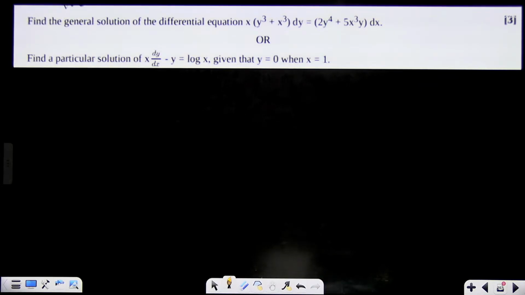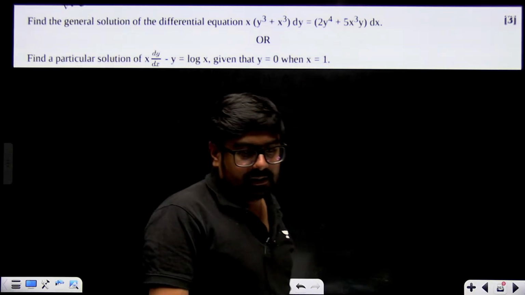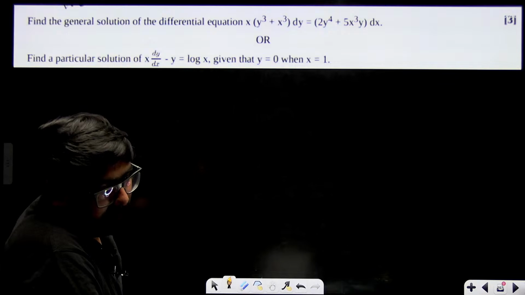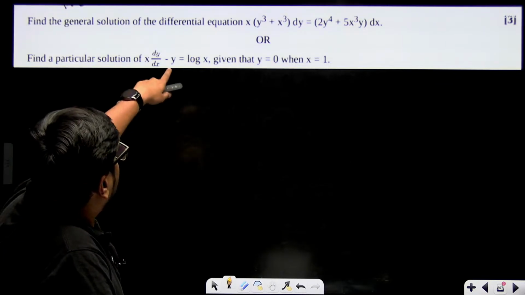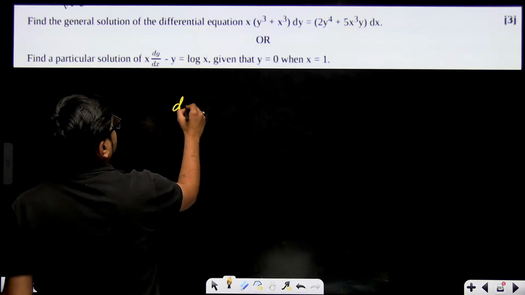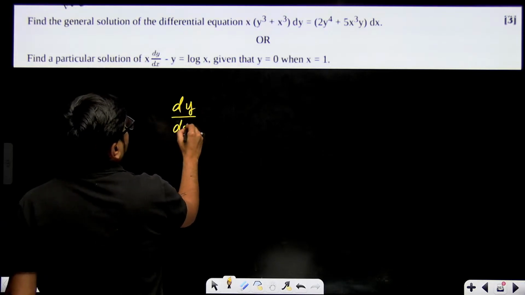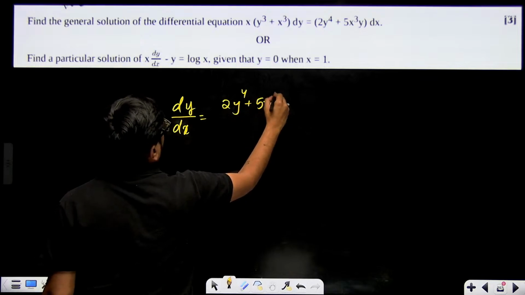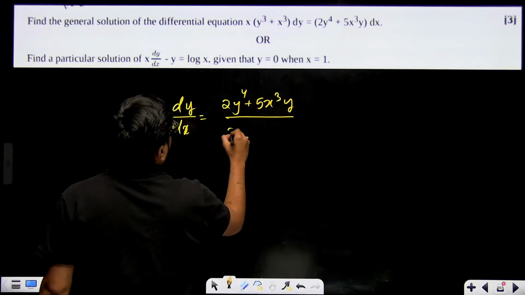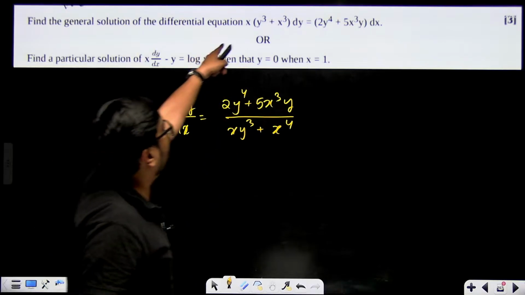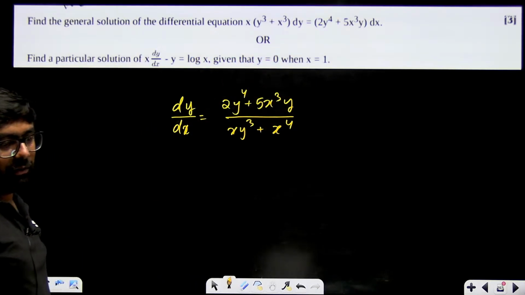Find the general solution of the differential equations. Okay, how to solve this? General solution of differential equation. So, for example, if we take the first one, we just need to do dy by dx. dy by dx will become equal to (2y to the power 4 plus 5x cube y) divided by (xy cube plus x to the power 4). Right, this is how you will write it.